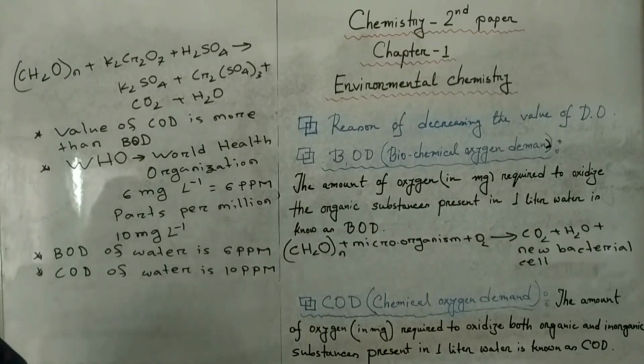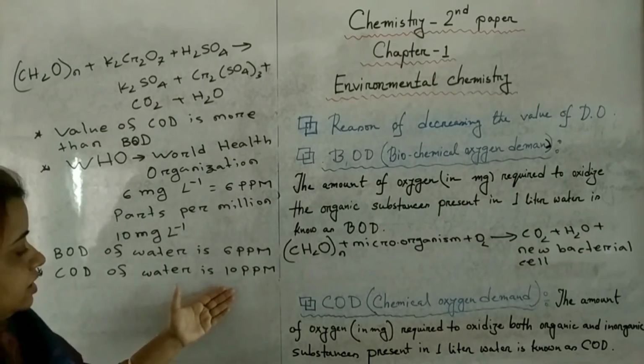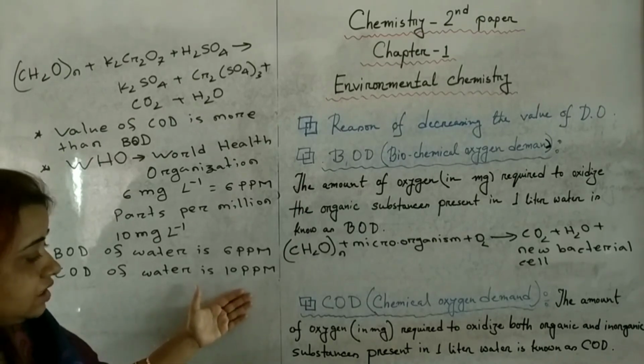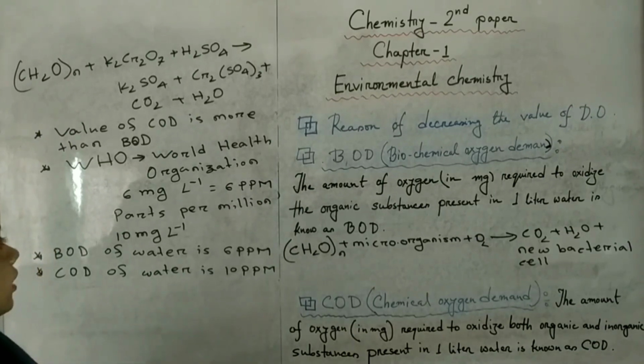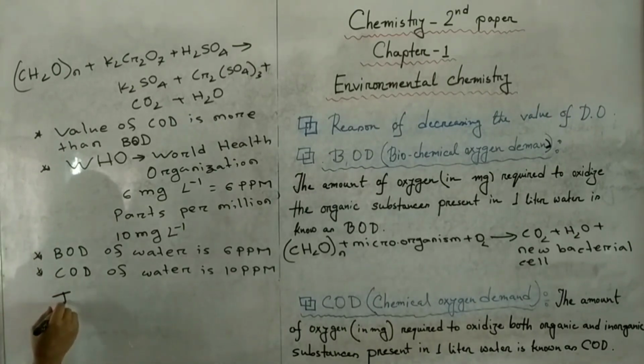It means that 10 milligram oxygen is needed to oxidize both organic and inorganic substances present in 1 liter water. Clear? Okay.